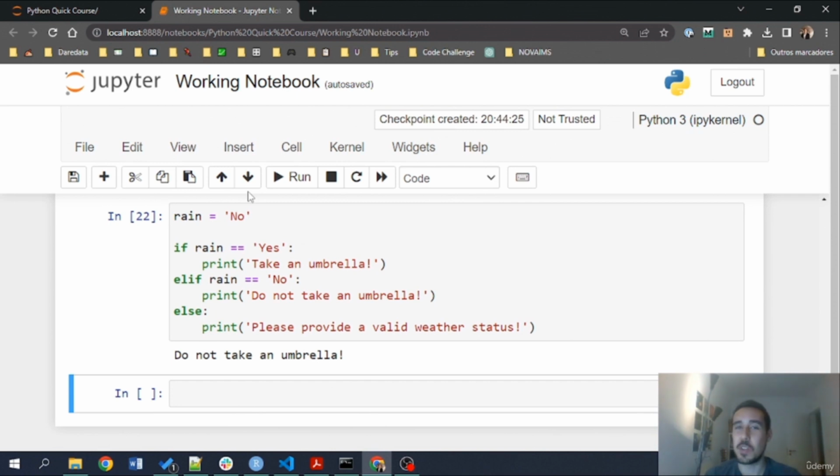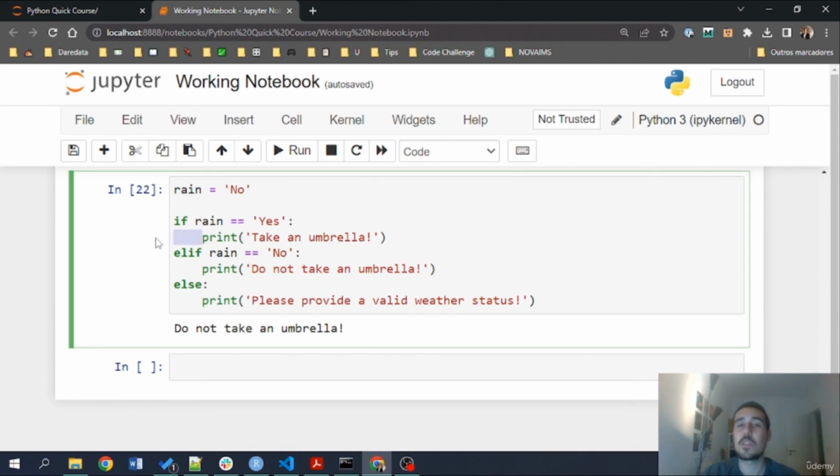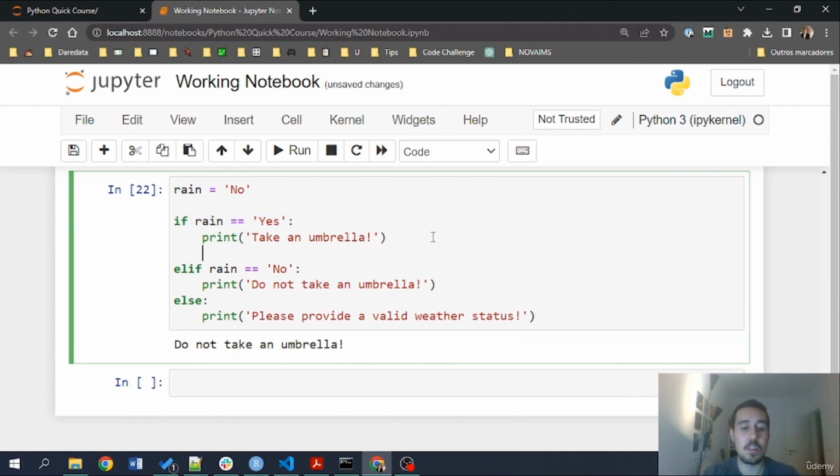Okay, very important. We have mostly three rules: if, elif, and else. And remember, indentation here controls the flow of the code. If this block is indented, that means that it depends on the code that we see right next to it. We can have multiple instructions here, for example, print something else. Okay, these two lines of code right here depend on the if rain is equal to yes.